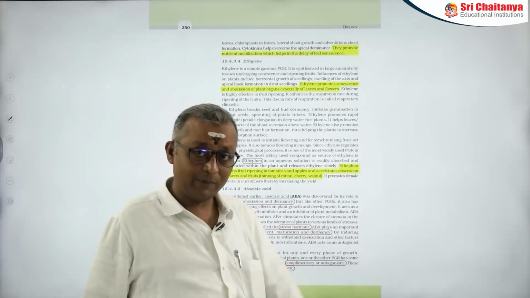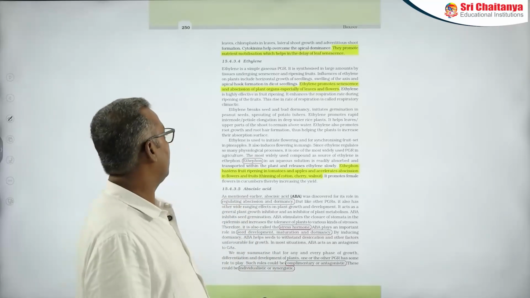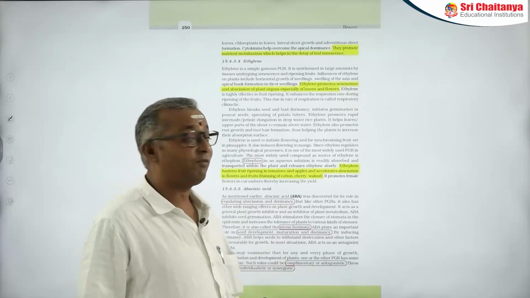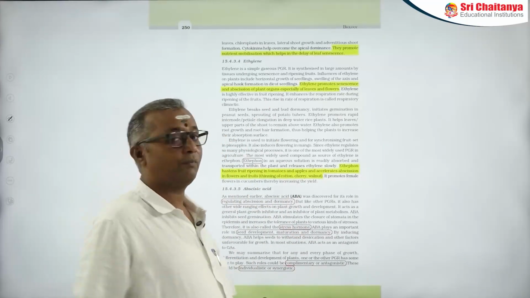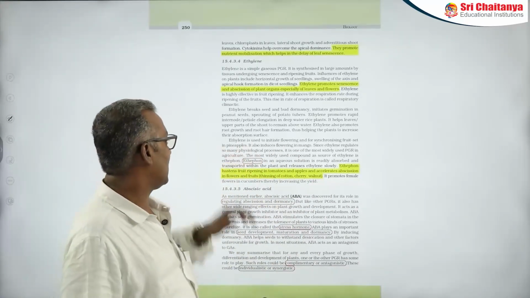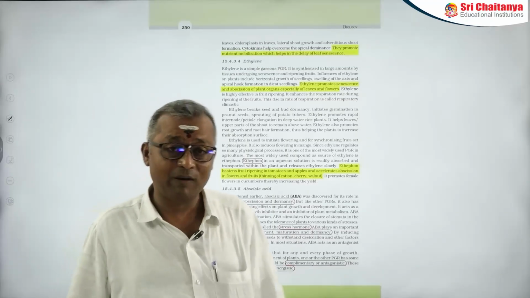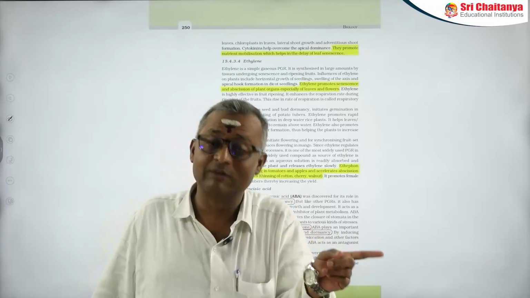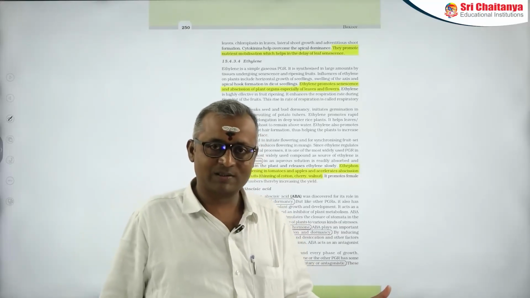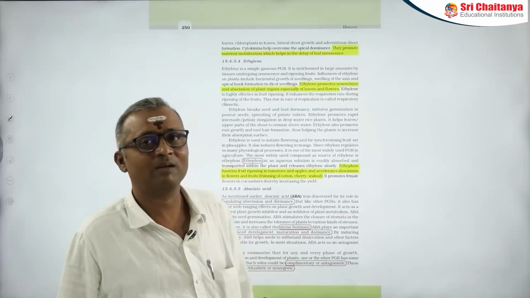Now, ethylene promotes rapid internodal elongation, particularly in deep water rice plants. And apart from that, it also increases root growth and root hair formation, like it increases the surface area of the root. So, root hair formation it is increasing, that you have to remember. And ethylene is also used in initiating flowering and synchronized fruit set in case of pineapple. So, in pineapple, this flowering process is influenced by both auxins as well as ethylene. This is very, very important.